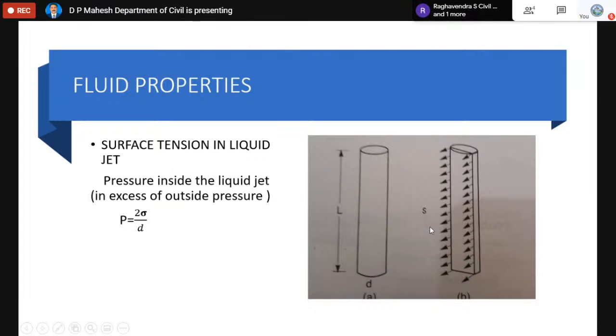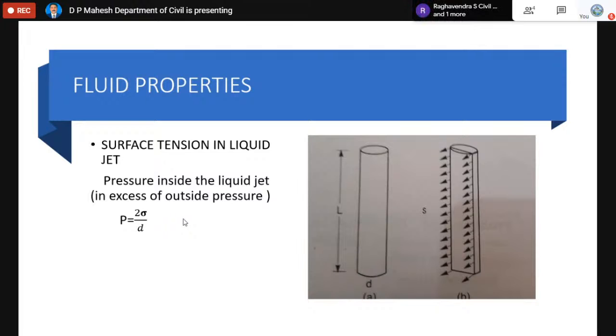The pressure force, which is also called a bursting force, equals P into L into D. The moment you equate, finally you will get the result. Only thing is, for problem purposes, you must remember the three formulas for pressure. One for a droplet, which is 4 sigma by D. For a liquid jet, it will be 2 sigma by D. For a hollow bubble like a soap bubble, it will be 8 sigma by D.